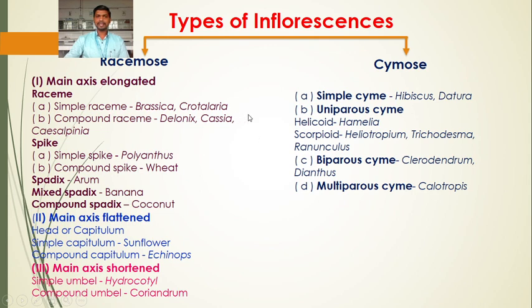So the two main categories of inflorescence are racemose and cymose. The racemose is further divided on the basis of the nature of the peduncle, whether elongated, flattened or shortened, giving many subtypes. In the case of cymose, there are four main types: simple cyme, uniparous cyme, biparous cyme and multiparous cyme.